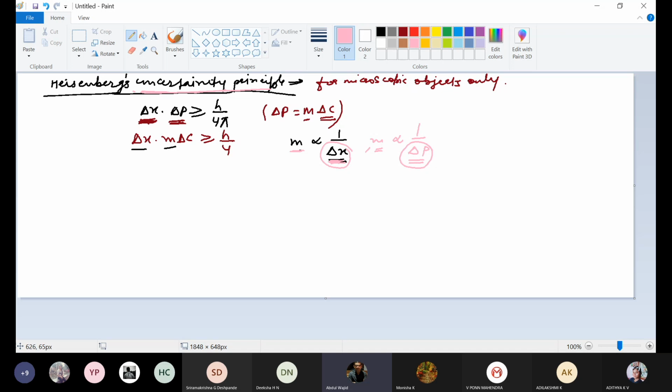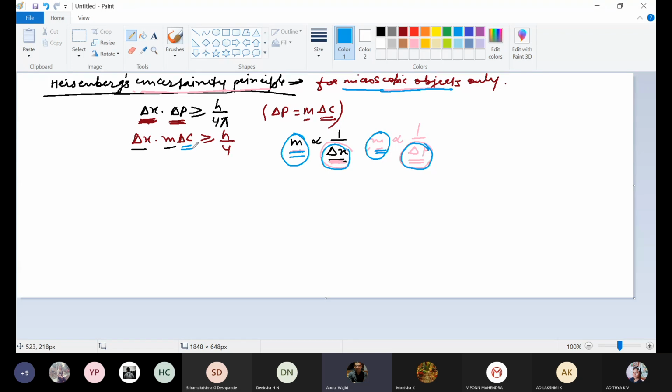So Heisenberg's uncertainty principle is only applicable to microscopic objects, because daily life objects, macroscopic objects, will have more mass. So if mass is more, then uncertainty in position and momentum will be less, meaning certainty will be more. So this principle will become wrong. That's why this won't be applied.